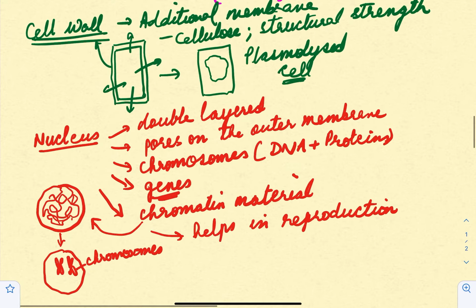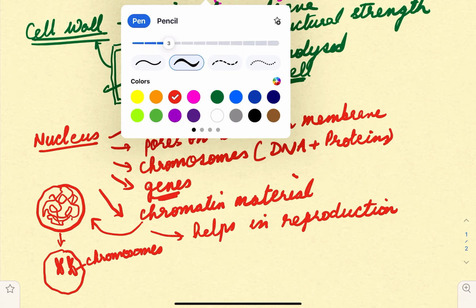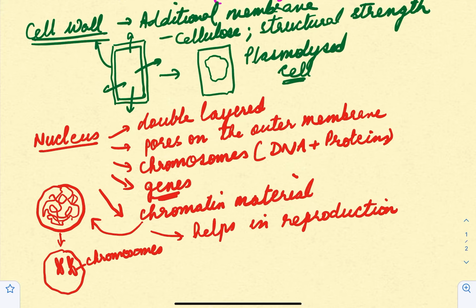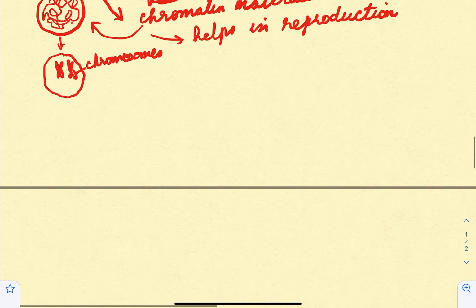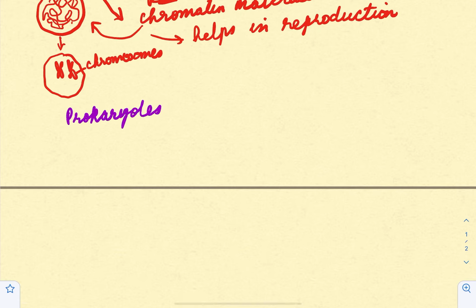Now, on the basis of structural complexity, we basically have two types of organisms, right? One set of organisms is referred to as prokaryotes, and the other is referred to as eukaryotes. Now, what are the differences?